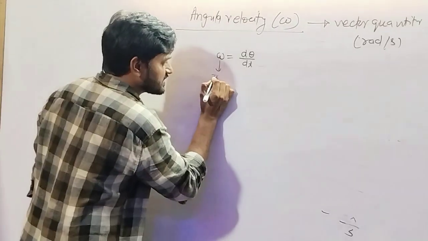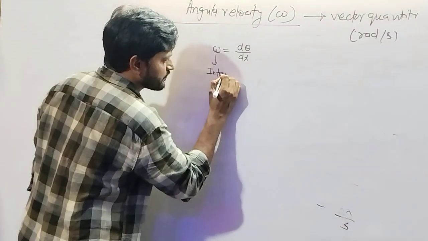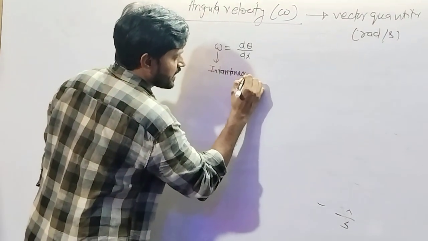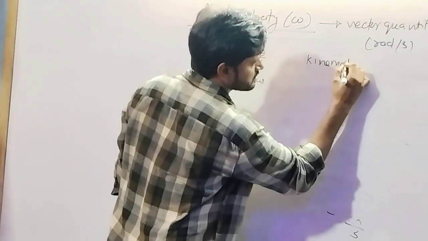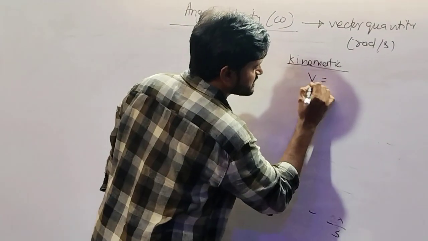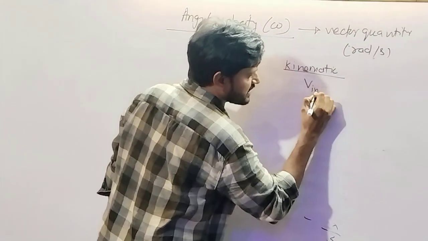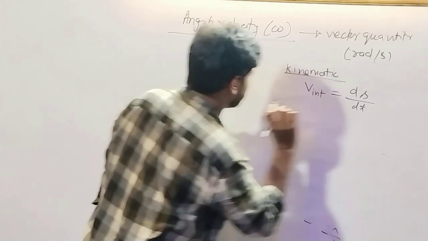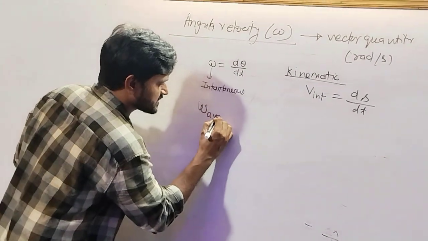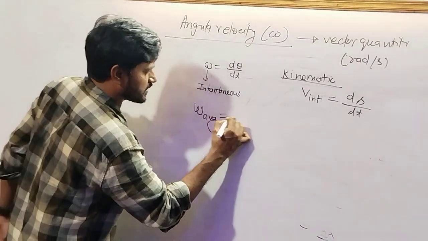It is the instantaneous angular velocity. As in kinematics, instantaneous velocity was ds by dt, but average angular velocity will be what?